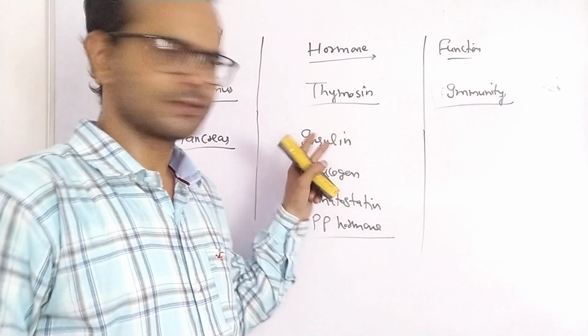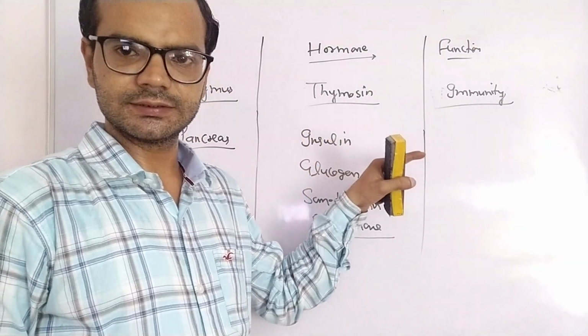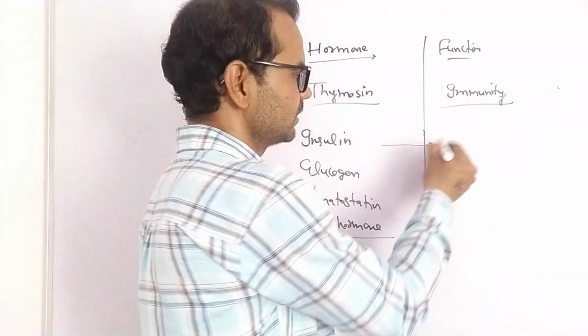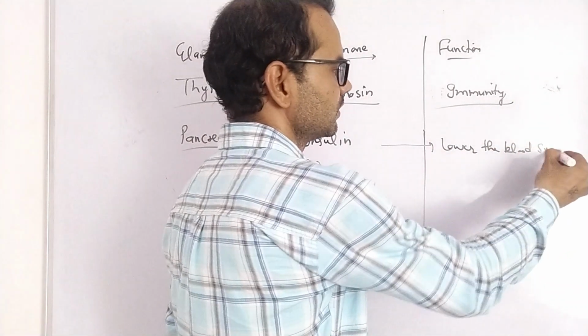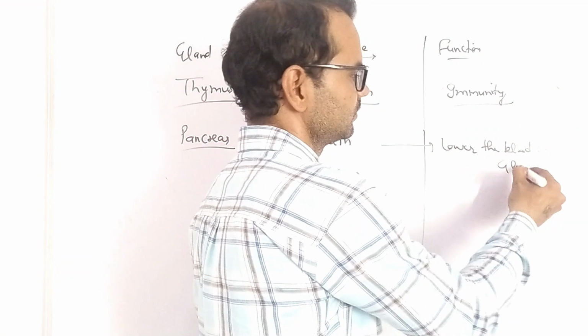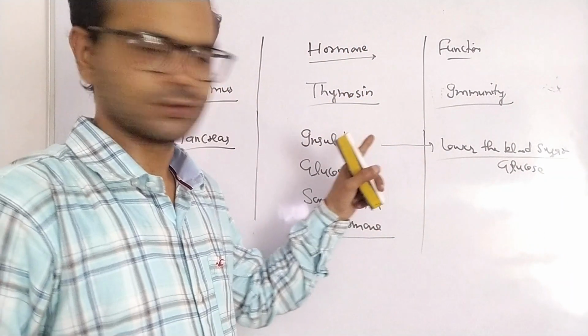I think you have heard of insulin. Due to the deficiency of insulin, diabetes takes place. So what does insulin do? Insulin lowers the blood sugar. Blood sugar is glucose; it lowers the blood sugar.